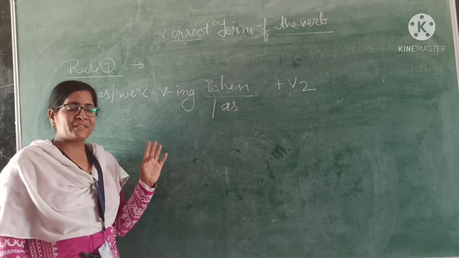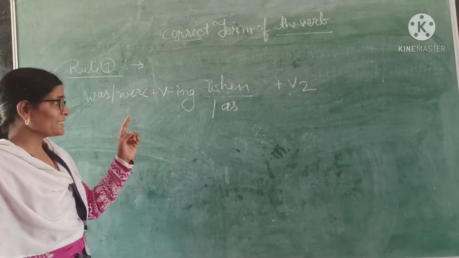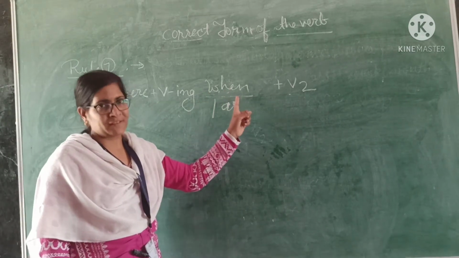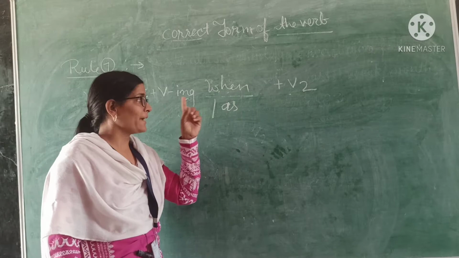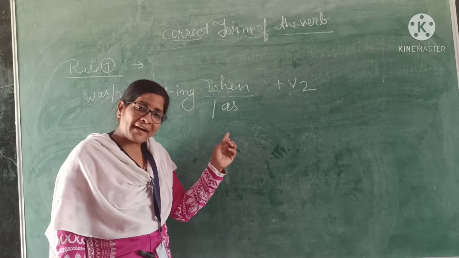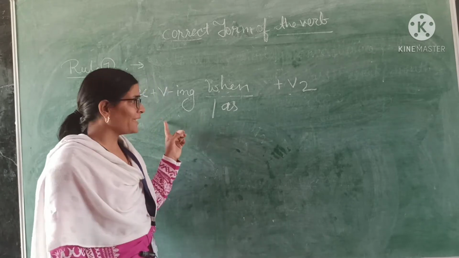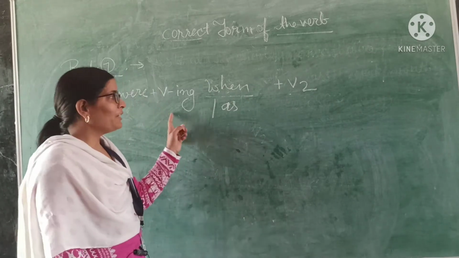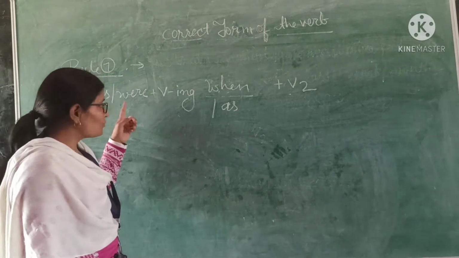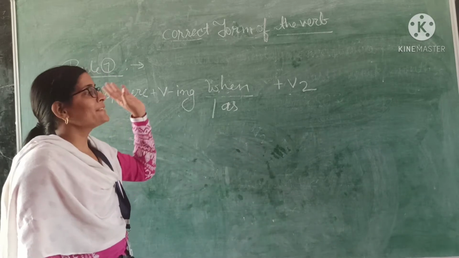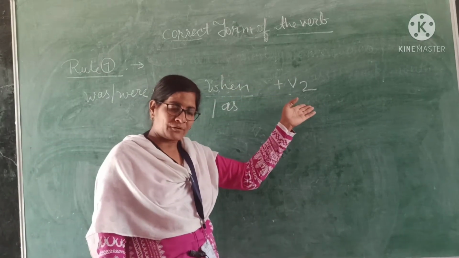And what does the next rule say? The next rule says, if there is when or as in the middle of the sentence, and there are two sentences, then what will you fill? You will fill was, were plus the ing form of the verb on one side and the second form on the other side. Got it?